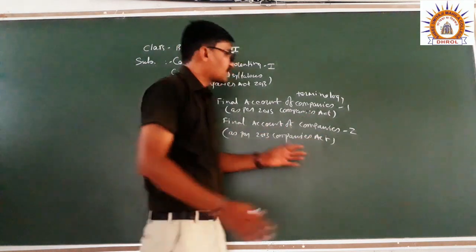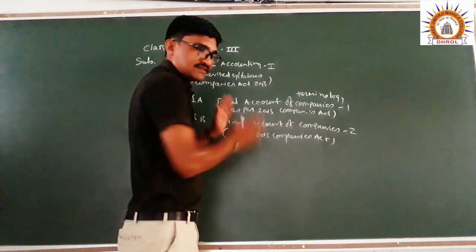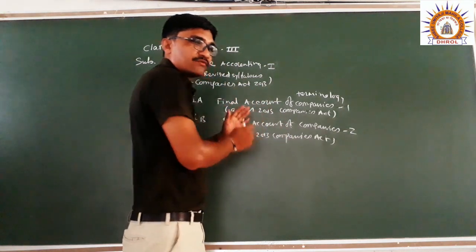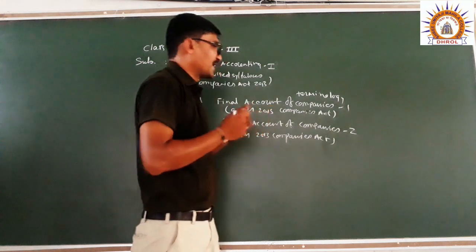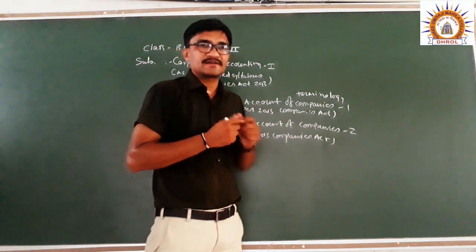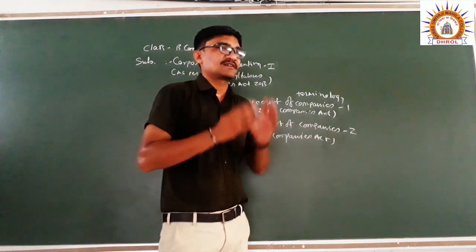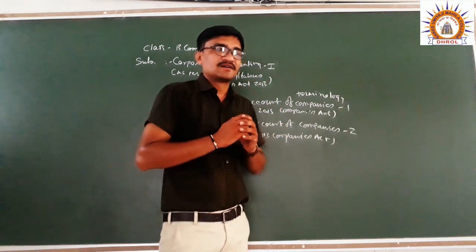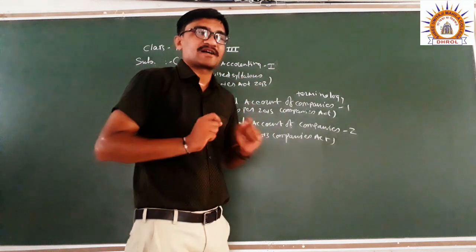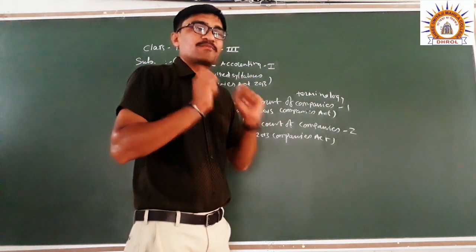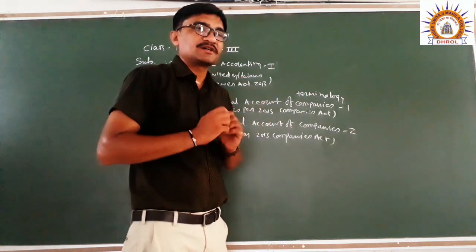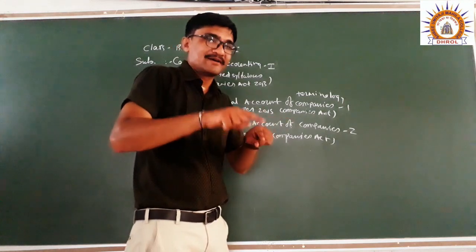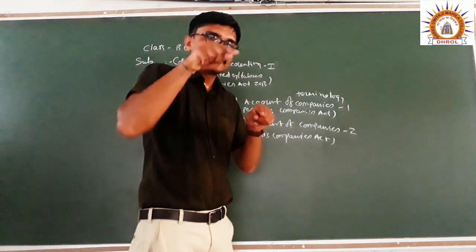Before starting this chapter, we should know what the financial statement is. Simply, the top management of a particular company gives a true and fair picture of the company, reported to the shareholders by way of financial statement.